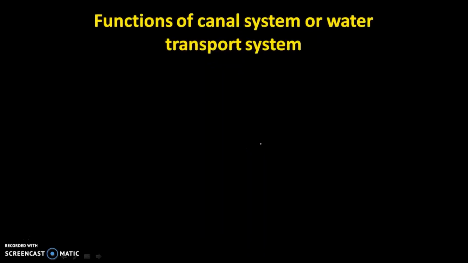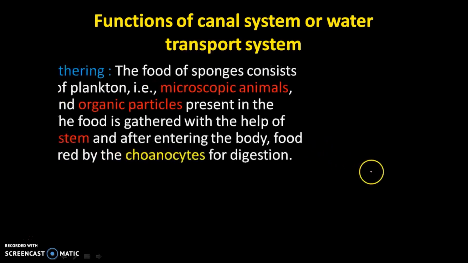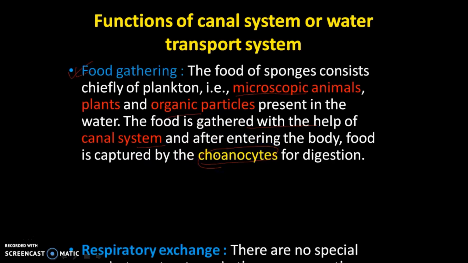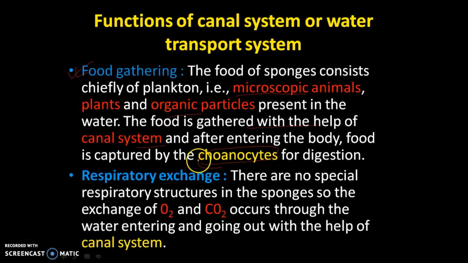Now friends, we move to the function of the canal system. Normally the canal system helps in gathering of food. It helps in gathering of food materials, and the food materials are normally microscopic animals and organic particles. This food is gathered with the help of the canal system, and absorbed through choanocyte cells, special cells I've taught in the last class, and this food gets absorbed. Similarly, the exchange of gases takes place in sponges through the canal system as well as through the body layers.